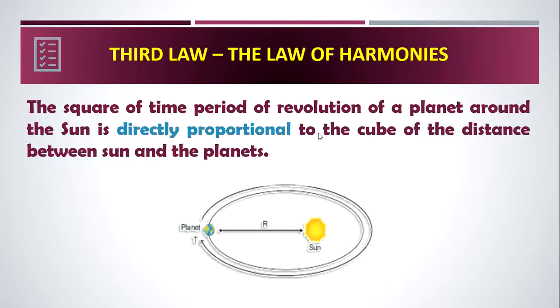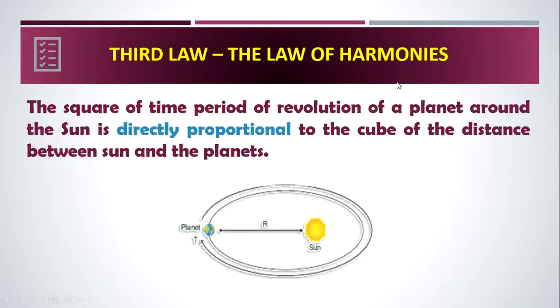That is, the time period is directly proportional to the cube of the distance. What of the distance? Cube of the distance. So time period T is directly proportional to R cube, the cube of the distance. These are the third law of Kepler's. So the third law is also called the law of harmonies.